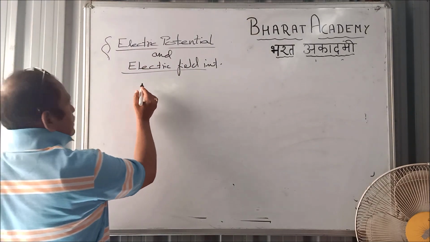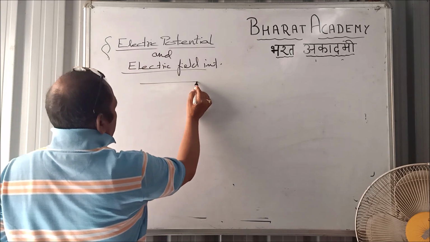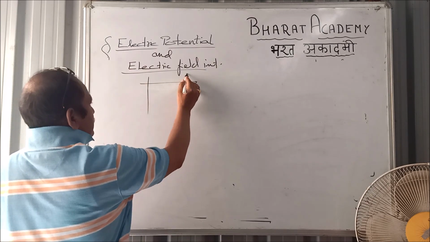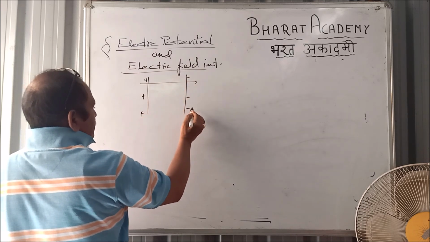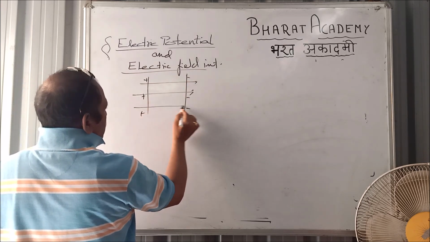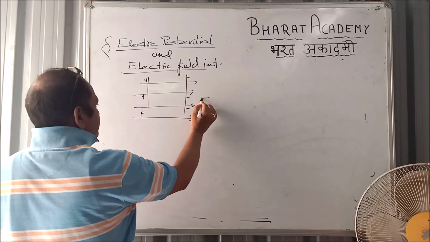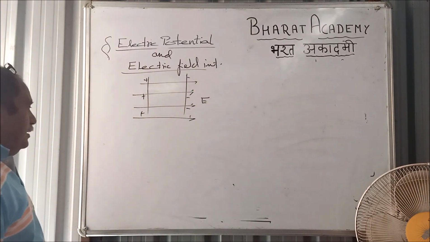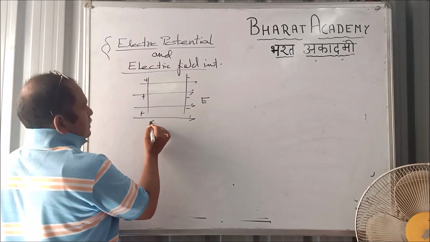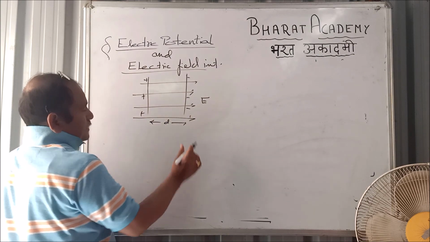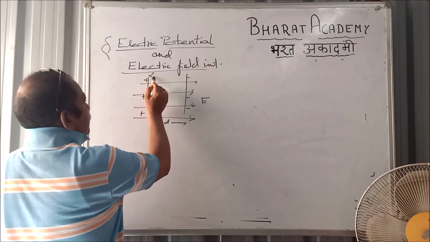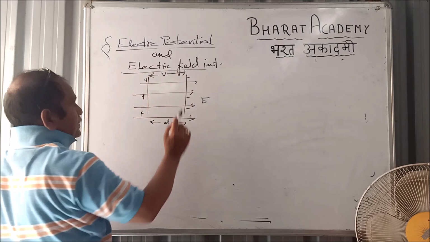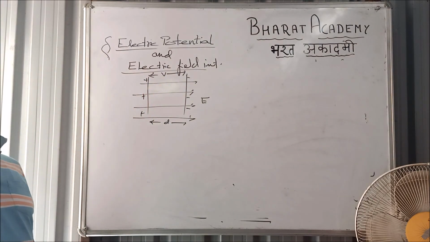Suppose I am just considering a uniform electric field. This is the positive plate, I could say. Let it be negative, and it represents a uniform electric field E. Right? These two plates are at a distance D, right? Having a potential difference of V between these two plates. So how to interrelate this V, E and D?